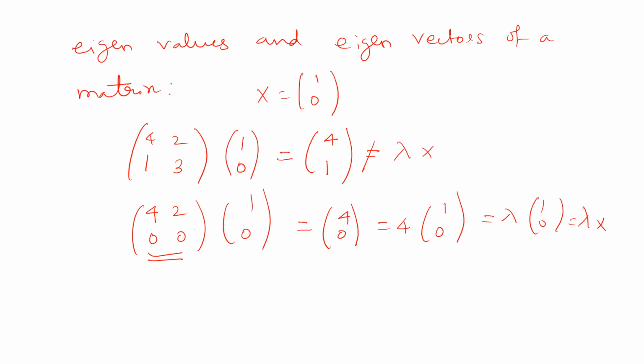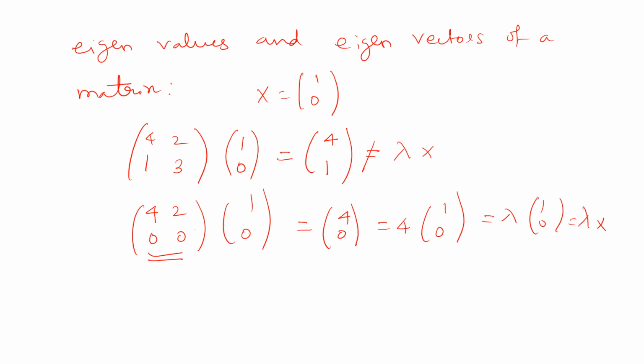But in case of the first one, 4, 2, 1, 3 does not transform the vector 1, comma 0 into some other vector which is parallel to 1, comma 0, right? So the first case is not an eigenvector.